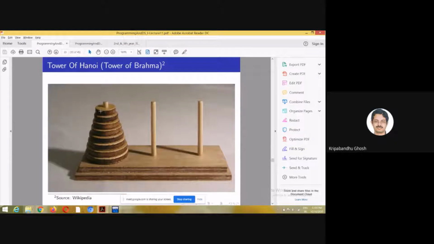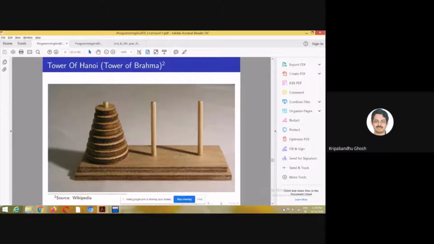So you can put the disk which is on the top of a stack. I mean, this is a stack. As I mentioned before, a stack is something where you can do insertion or deletion from the top only, right? So this is a real life example of a stack. So you can basically remove from the top and of course add on the top. Naturally, before removing all this, you cannot touch this one right at the bottom. So you can take a disk from the top and put it on some empty rod or some other stack.